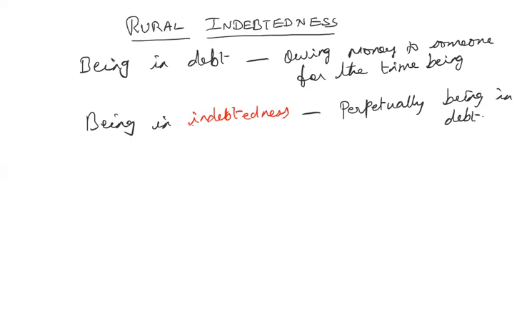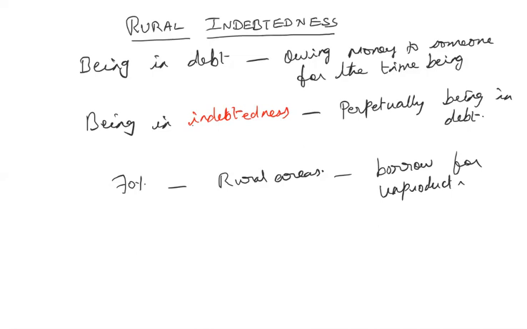So rural indebtedness. We know that the majority of the people in our country, nearly 70% of the population, live in the rural areas. And most of these rural people borrow mostly for unproductive purposes. I mean, they borrow both for productive purposes as well as for unproductive purposes. But the proportion of borrowings for unproductive purposes is becoming more than the proportion of borrowings going for productive purposes.